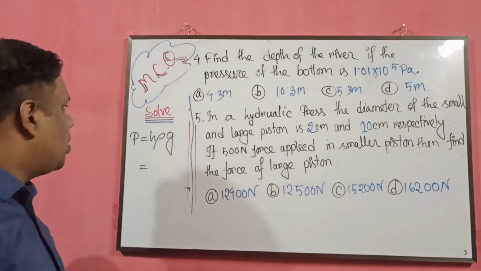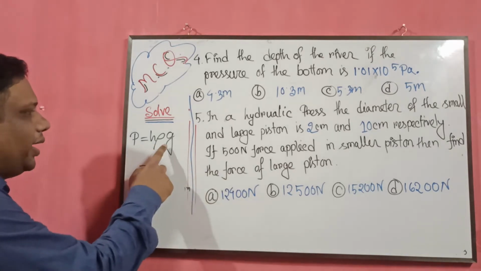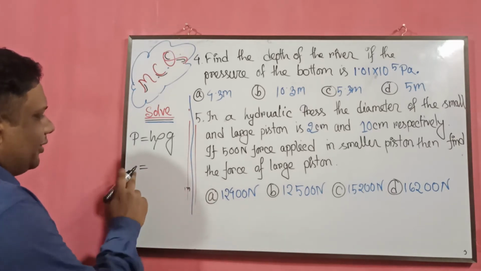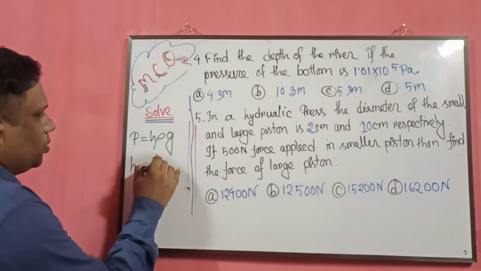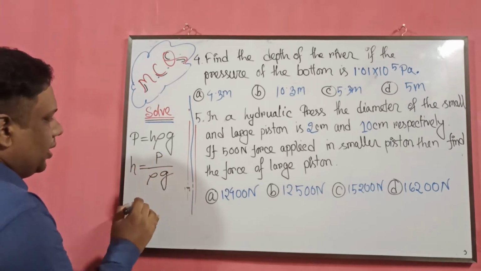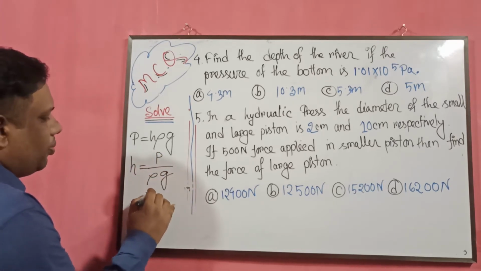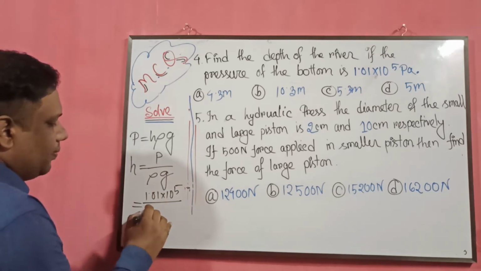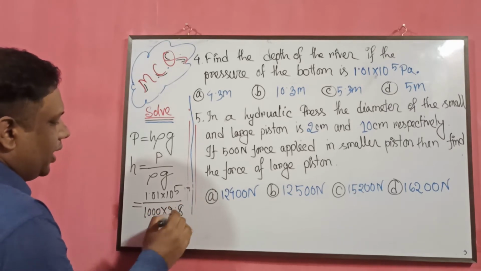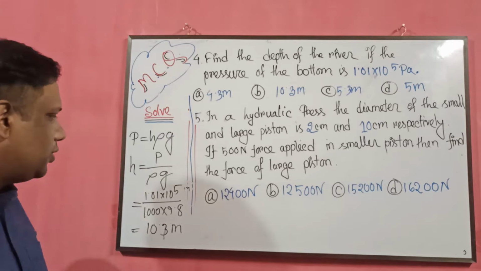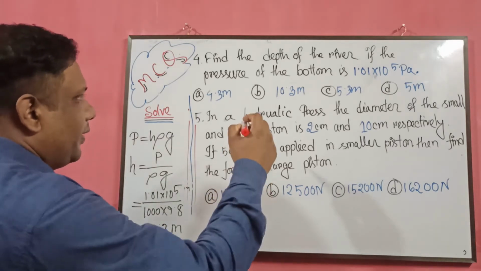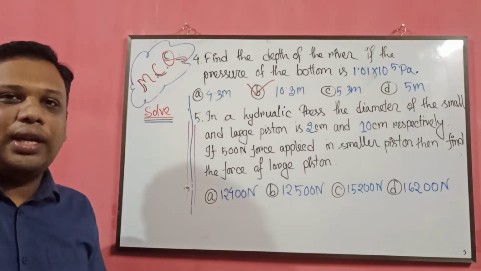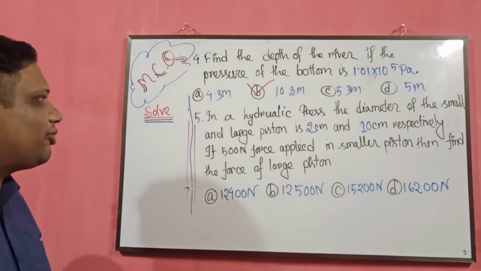Now we are going to use the formula P is equal to H rho g, and for height or depth, H is equal to P divided by rho g. Here P is 1.01 into 10 to the power 5, rho density is 1000 and g is 9.8. This is the solution of number 4 and the answer will be B, 10.3 meter.